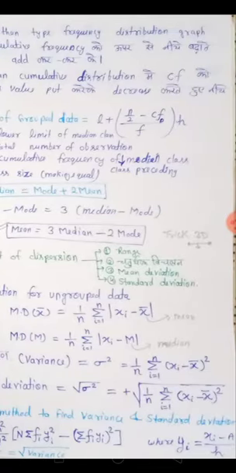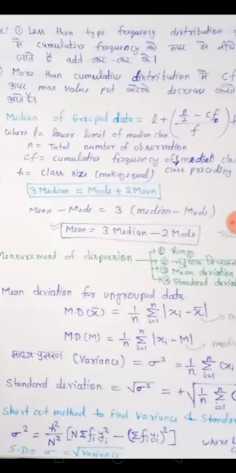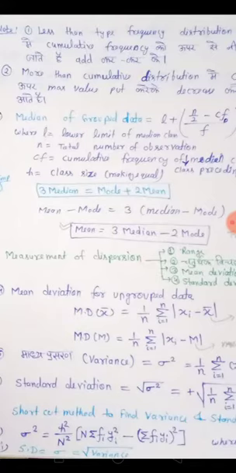And y, how we will get it? yi equals (xi minus a) upon h. Now SD, you just apply square root here.